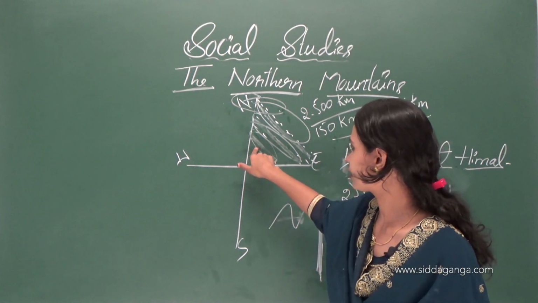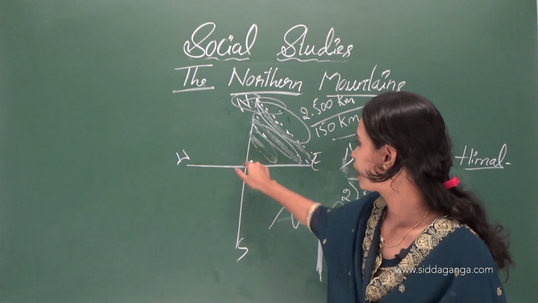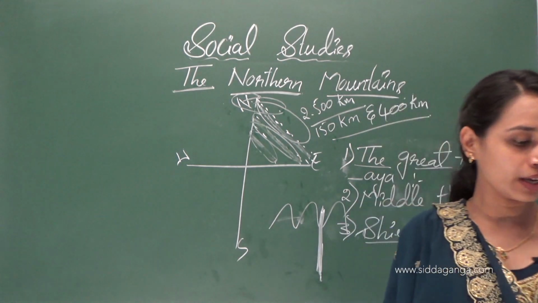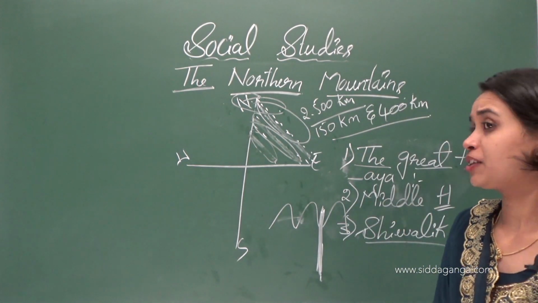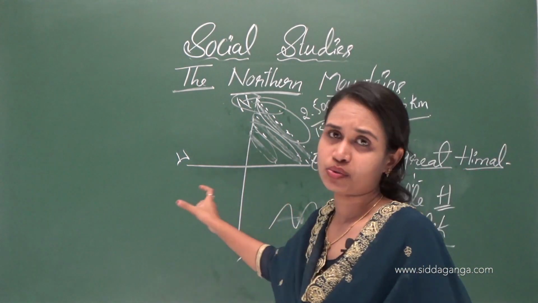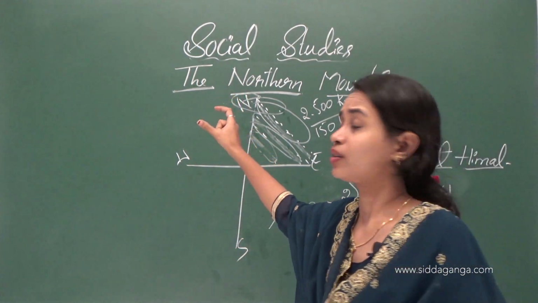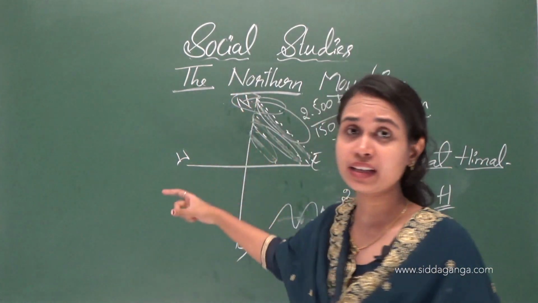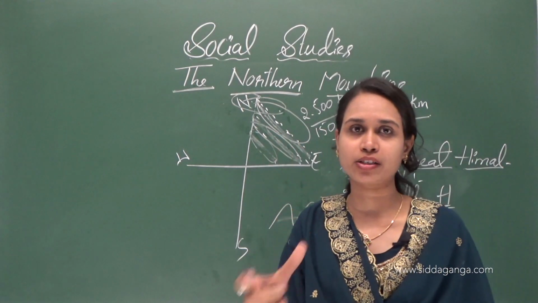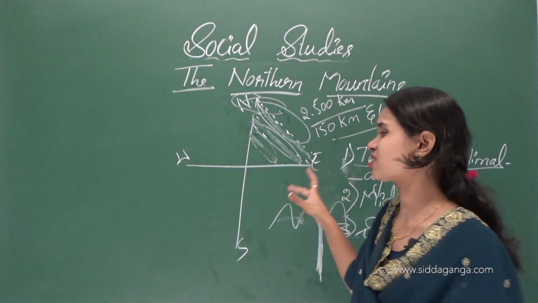Here they have the least altitude, not very high, the least altitude we can see.